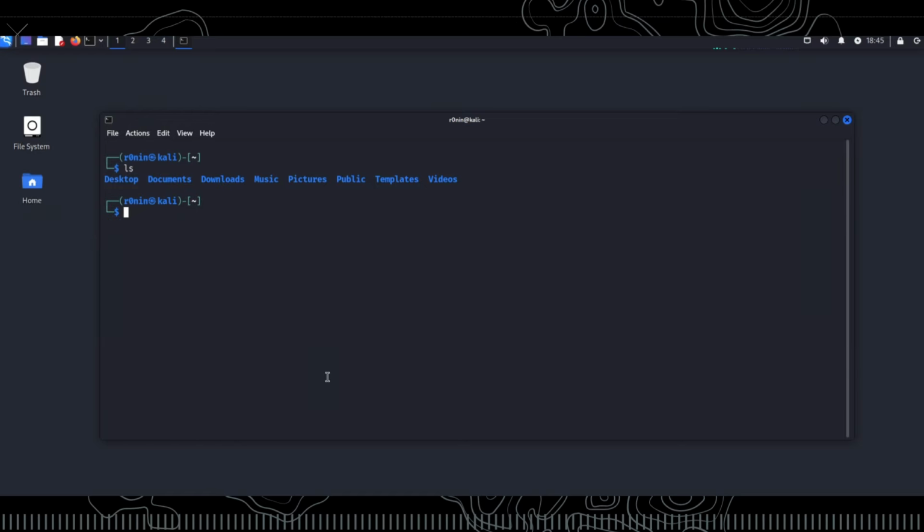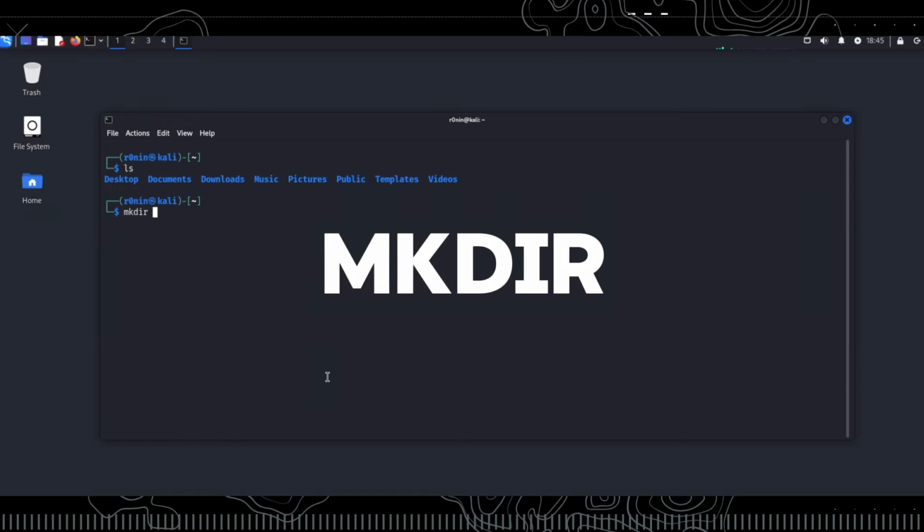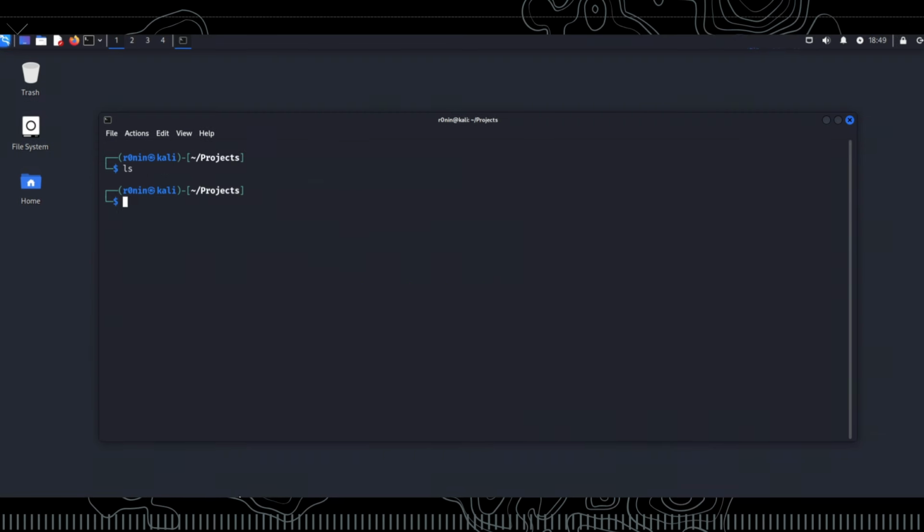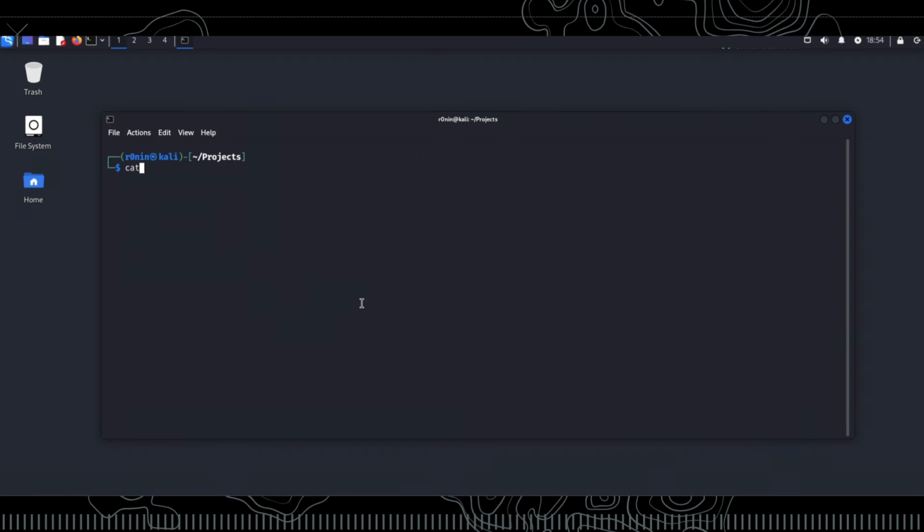To create a new directory, we use the mkdir command. For example, by typing mkdir projects, we can create a directory named projects. To create a new file, the touch command is useful. By typing touch notes.txt, we can create an empty file called notes.txt. We can view the contents of files using the cat command. Typing cat notes.txt displays the content of the file in the terminal.